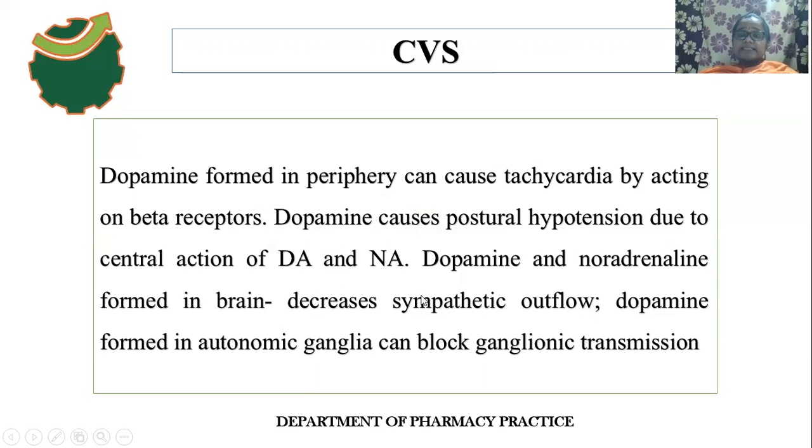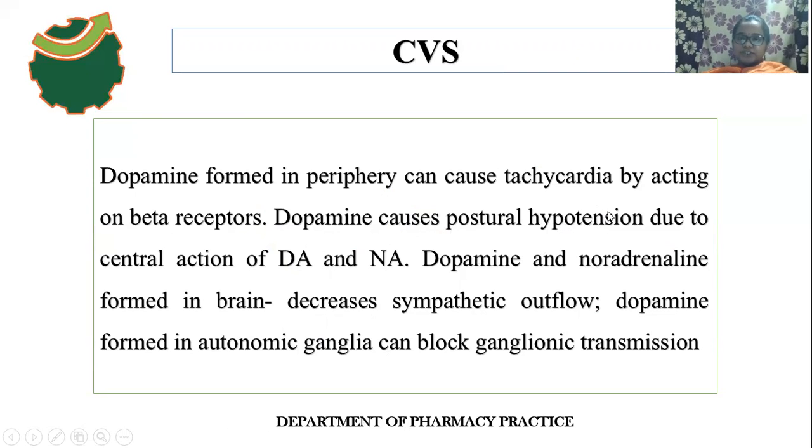There is a decrease in the sympathetic outflow. Why does the sympathetic outflow decrease? Because of the excessive formation of dopamine. The variable levels of dopamine in autonomic ganglia may block ganglionic transmission. As a result of the blockade of ganglionic transmission, there is a decrease in the sympathetic outflow. Then what will happen?